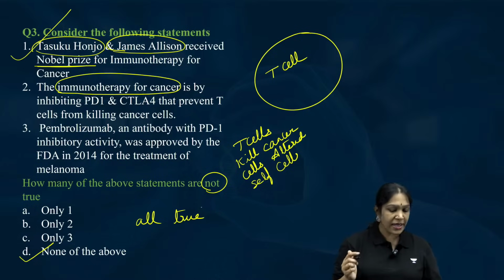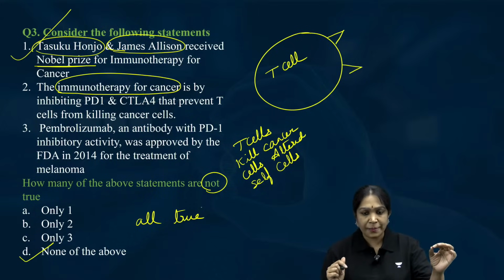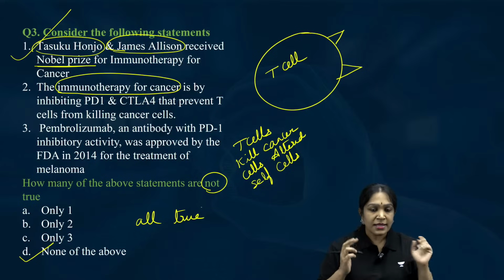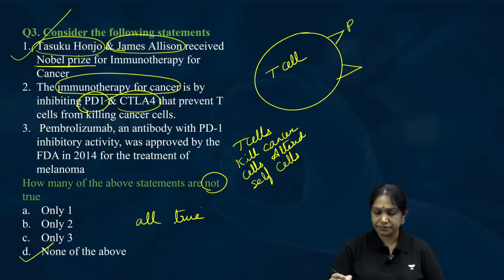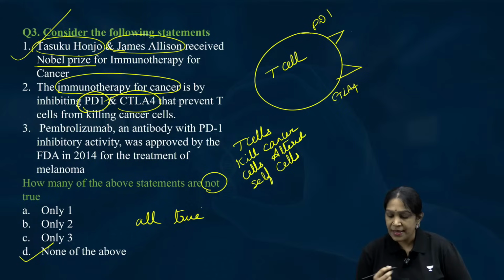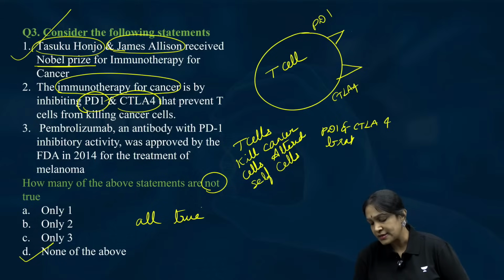Is it clear? Then they have two structures on them. Keep remembering all the points, keep using the terms in your mind, or keep messaging me the terms that you are listening. They have two structures on them. What are they? PD1 and CTLA4. What are they? They both, this PD1 and CTLA4, are brakes on the T cell.